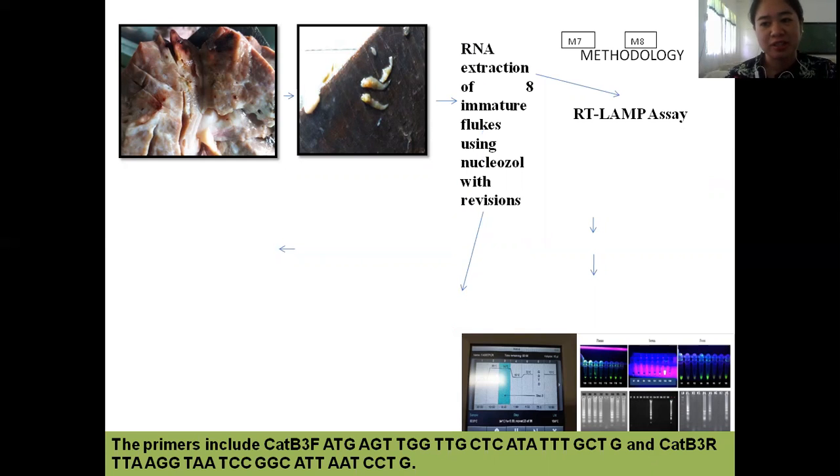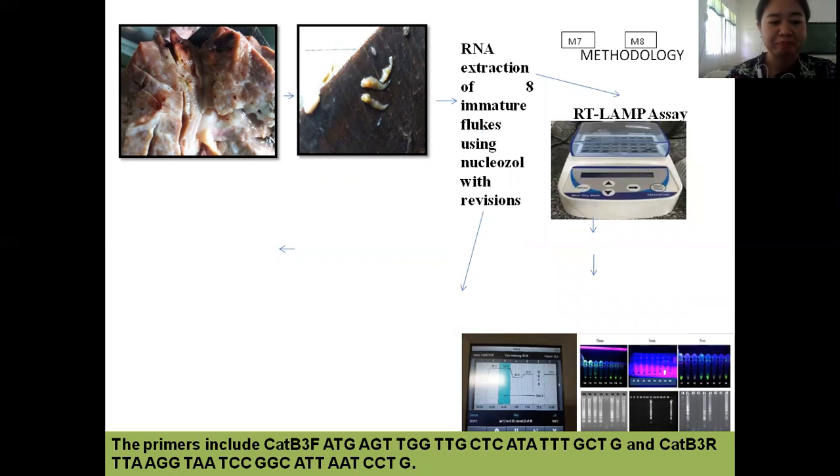After extraction, the samples were subjected to RT-LAMP assay and were also checked through RT-PCR for confirmation and subjected to gel electrophoresis. The complete genome sequence of cathepsin B3 was obtained from the GenBank to evaluate the primer sequences as shown below. The amplicon size of this gene is 1014 base pair.